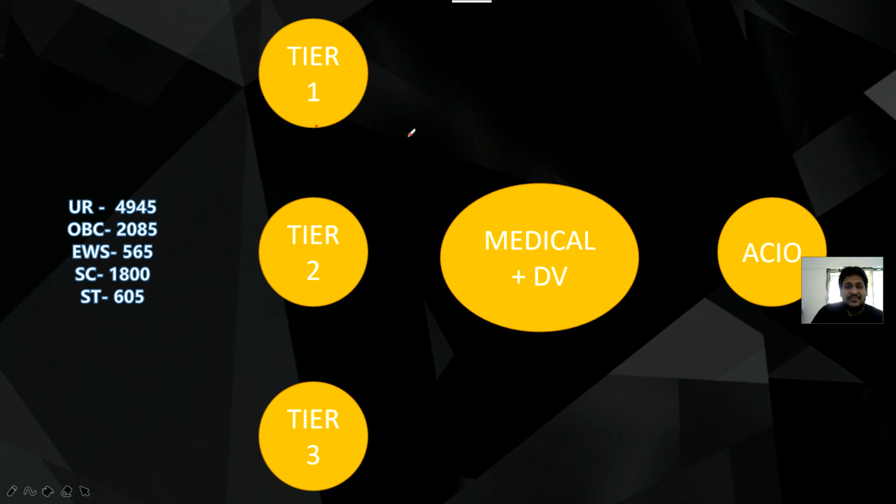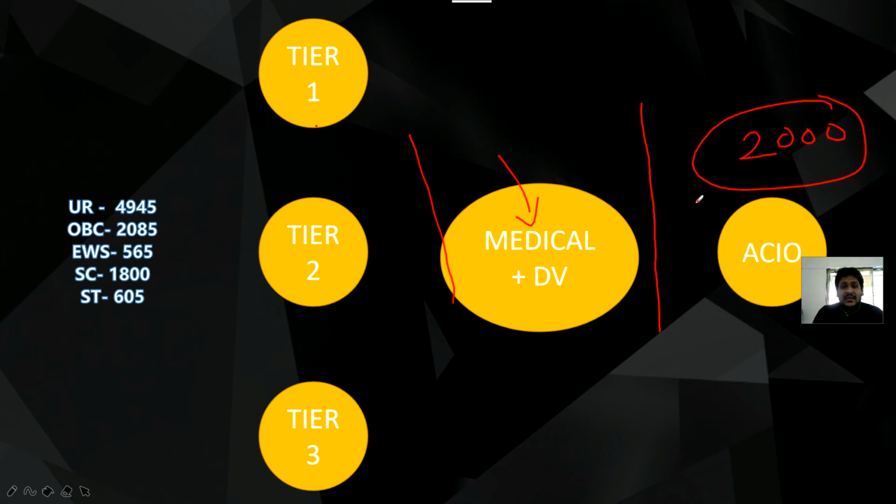A filtration process will be there, then you move to the medical and document verification, and again there is a filtration process, and finally we get our 2000 candidates who will secure the ACIO post. So this is the long process of IB.